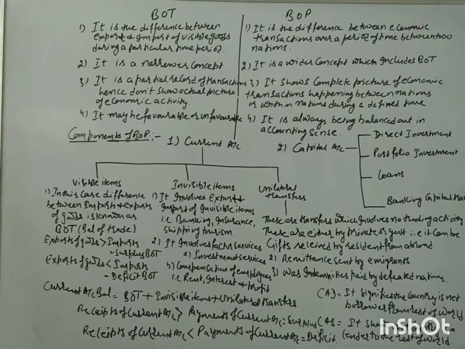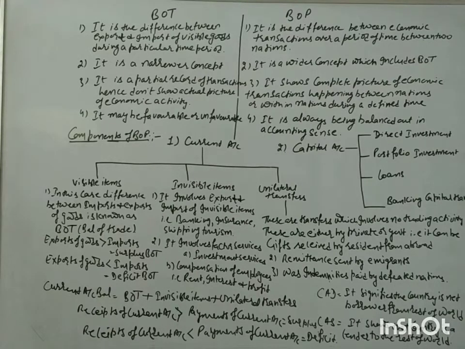Now we are going to discuss what is the difference between balance of trade and balance of payments. Balance of trade is basically limited to one particular aspect, that is export and import of visible goods during a particular time period, meaning during a particular financial year. On the other hand, balance of payment is the difference between various economic transactions between different nations during a particular time period.